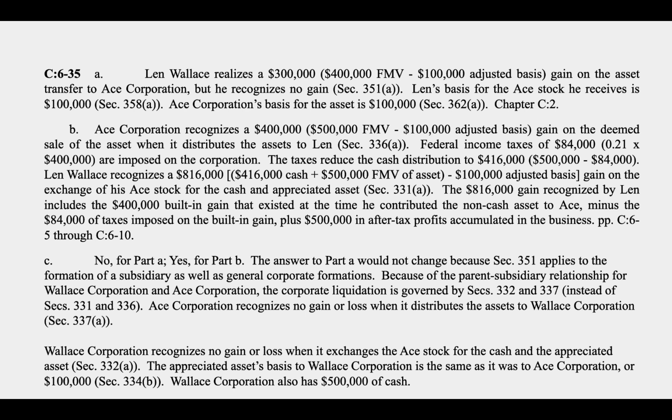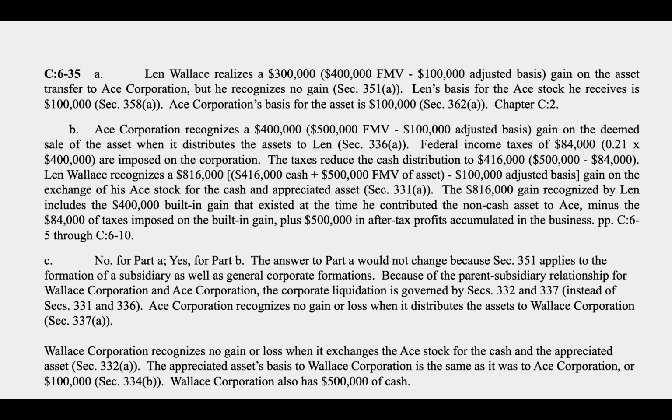Part B is going to change because remember, if a sub is just liquidating into the parent, we don't recognize gain or loss on that. And then the tax attributes would carry over. So the answer to Part A would not change because 351 applies to the formation of a subsidiary as well as a general corporate formation. Because of the parent-sub relationship, though, the liquidation is covered by Sections 332 and 337, which provide that Ace would recognize no gain or loss when it distributes the assets to Wallace.